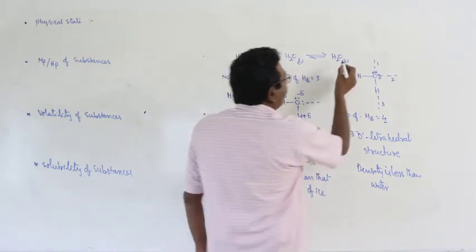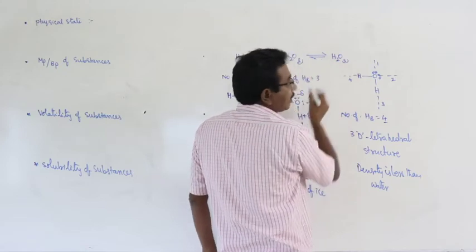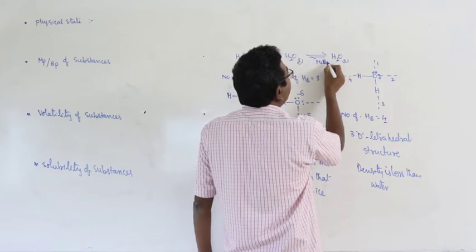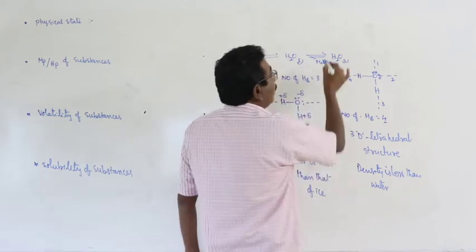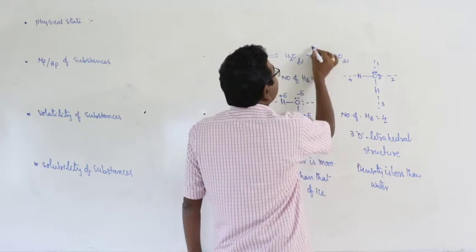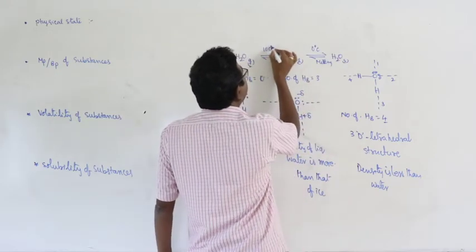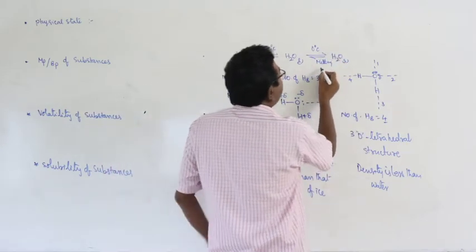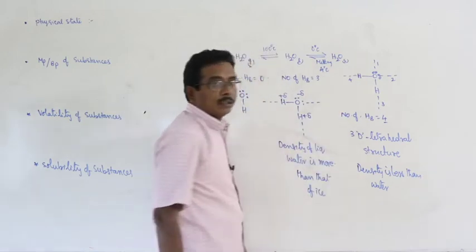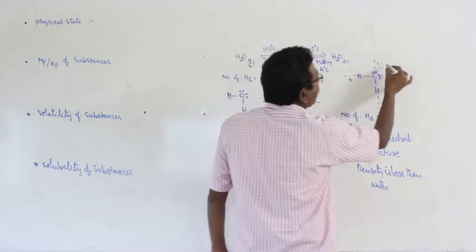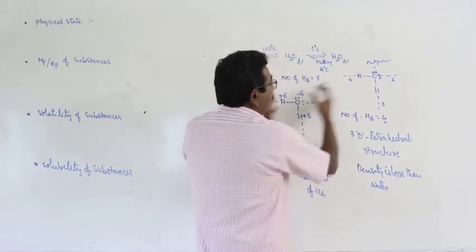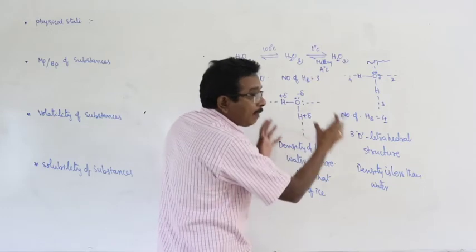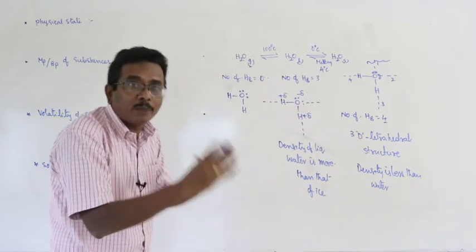When the solid is subjected to heating, that is nothing but melting. And here, this is at 0 degree centigrade, this is at 100 degree centigrade, equilibrium. When the water is heated to 4 degrees centigrade, one of the 4 hydrogen bonds breaks and the molecules come closer with each other. As a result of that, the number of water molecules per unit volume increases.